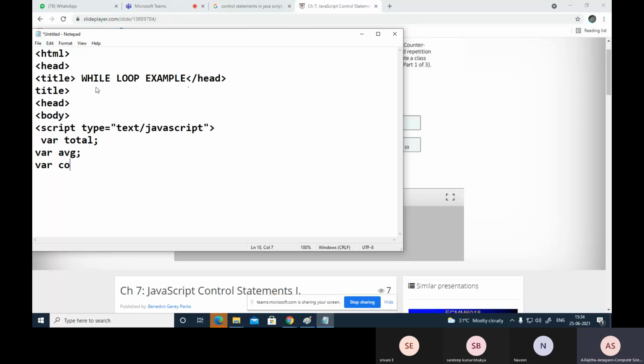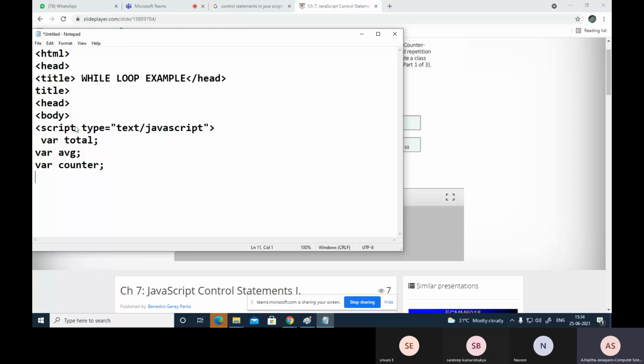for counter variable. So initially I'm assigning 0 here. So initially counter equal to initialization, and after that the total, average, counter. Then next, first 10 numbers. Otherwise you can enter these numbers from the keyboard also. Enter some grades.